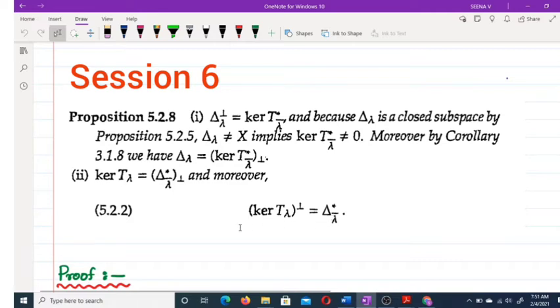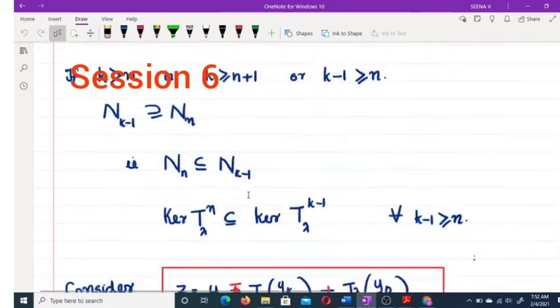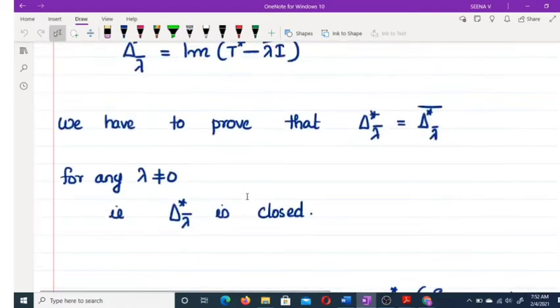There are a lot of notations here. You have to keep in mind each and every notation. Kernel T lambda, we have to prove this one. Okay. So first, what was our assumption? In the first part, we have assumed